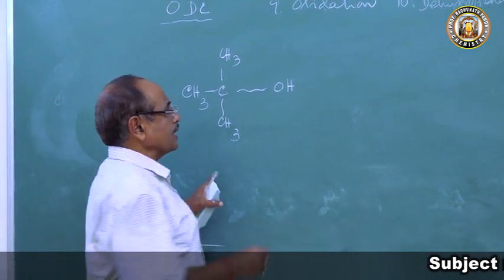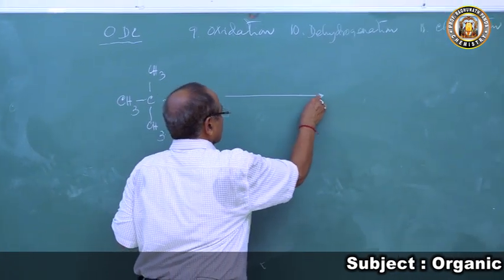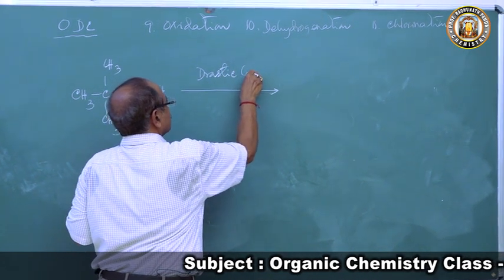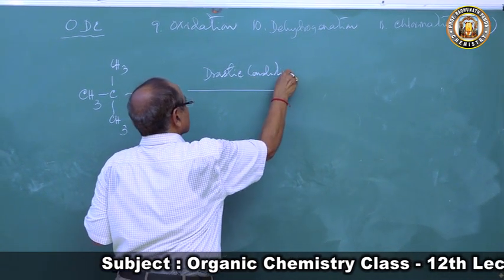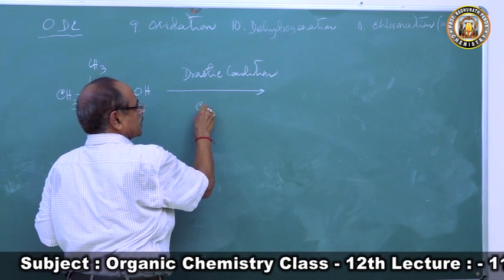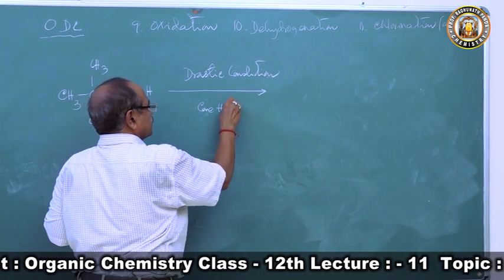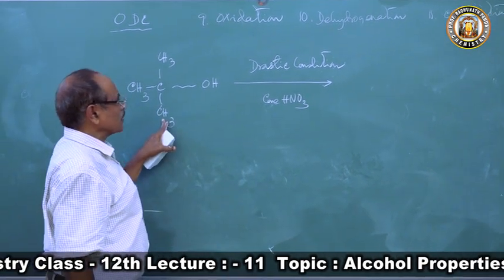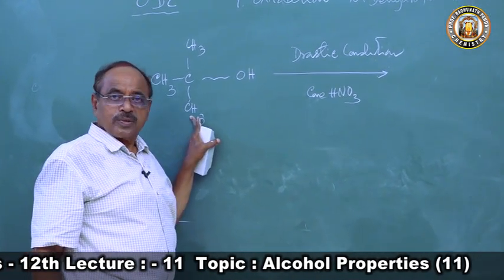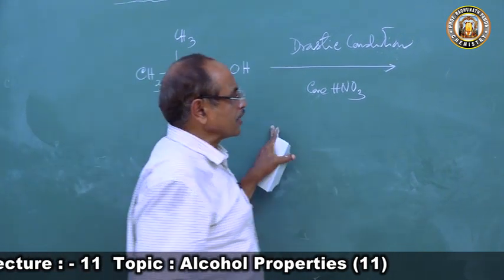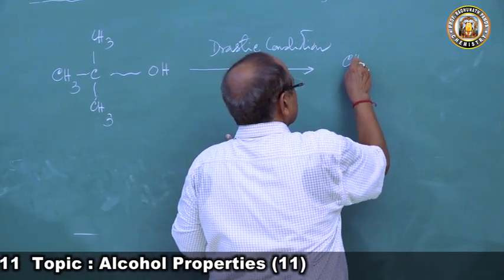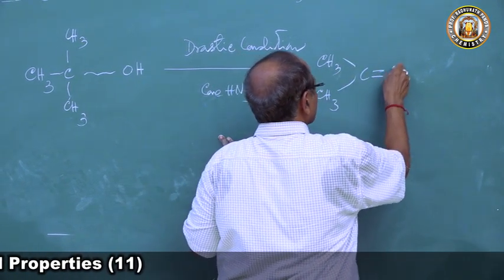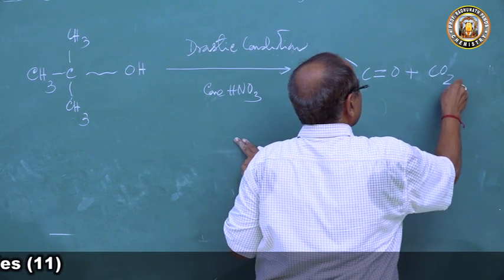But if we take drastic conditions, that is when we heat with concentrated nitric acid, one of the alkyl groups will be oxidized, will form OH. So this will form a ketone. This will form a ketone, CH3COCH3, plus carbon dioxide plus water.